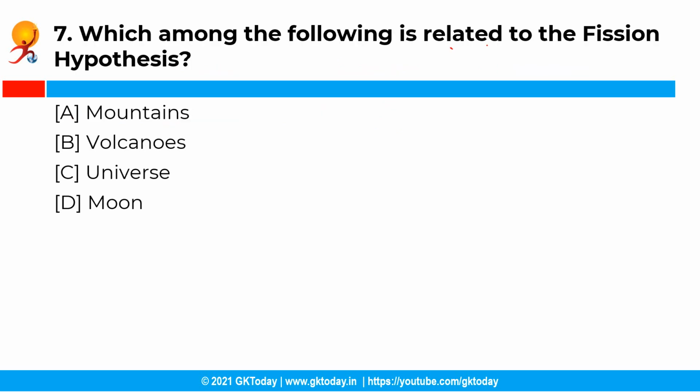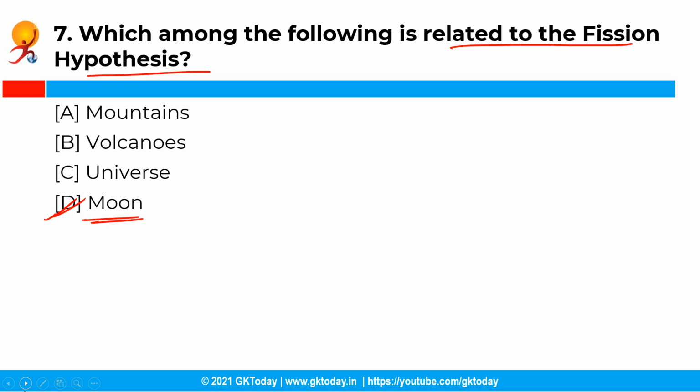Moving ahead with the next question. So which among the following is related to the fission hypothesis? So you have the following options and the correct answer is option D, that is moon. So the fission hypothesis proposes that the moon was once a part of the planet Earth. However, due to rapid rotation of Earth, the moon broke away from it.